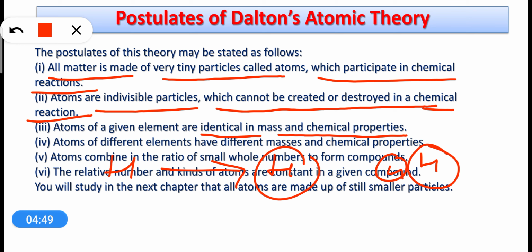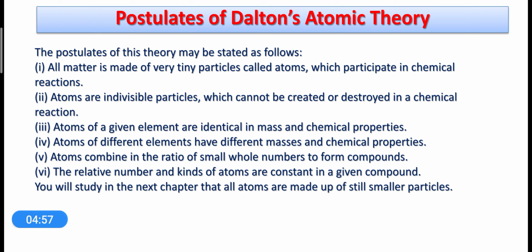Now the fourth point was atoms of different elements have different masses and chemical properties. So this is another very important point. The fourth postulate tells that if we talk about any two different elements, for example one element is hydrogen and the other element is carbon, he said that all the atoms of different elements are always different in their masses and chemical properties.